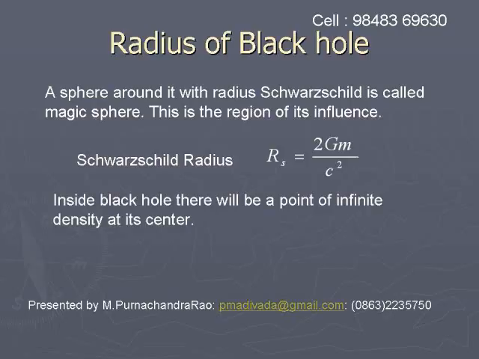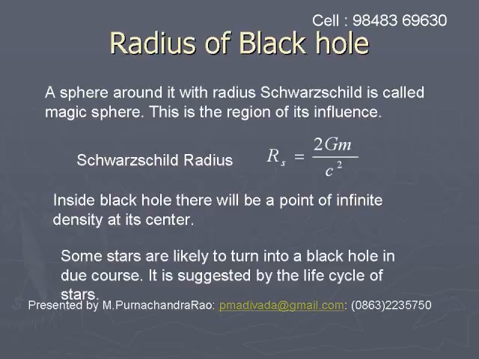Rs is equal to 2GM by c square, where G is the universal gravitational constant, M is the mass of the star, and c is the speed of light. At the center of the black hole, the density is assumed to be infinite, and the density falls off as we come to the surface of the black hole. Only some stars whose mass is very large compared to that of the sun are likely to turn into black holes. A life cycle is suggested for the formation of black holes. Let us study it.